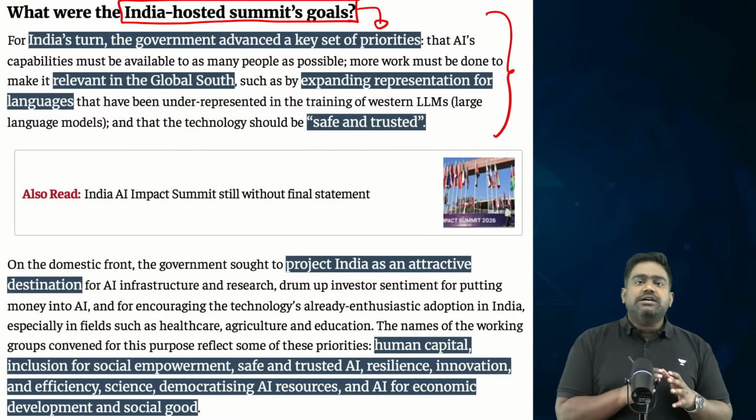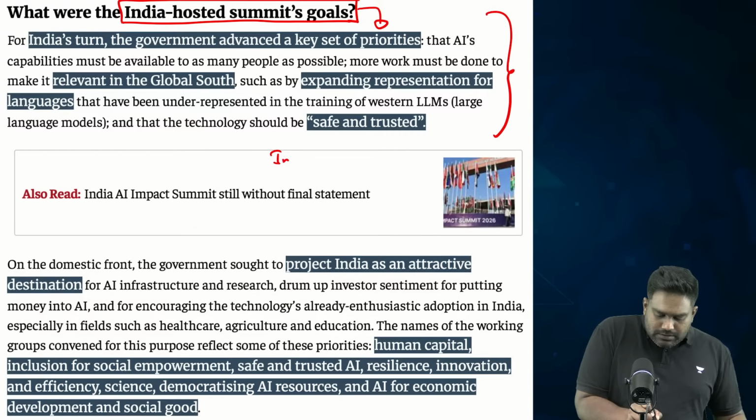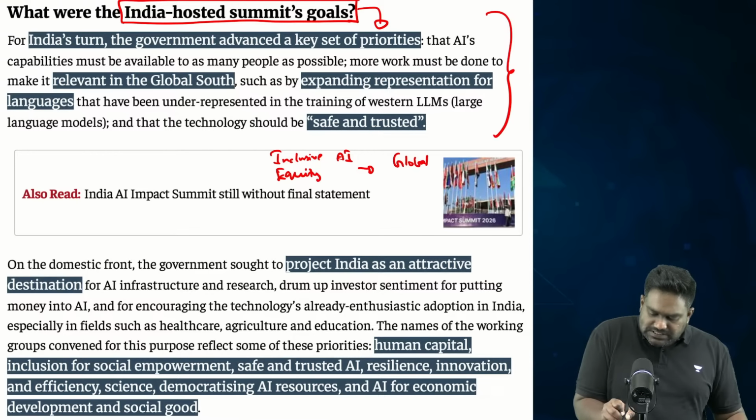So essentially, India's focus was on inclusive AI and principles of equity to ensure that the global south would benefit.